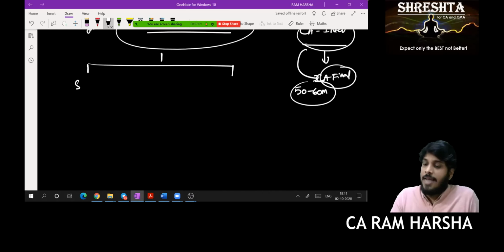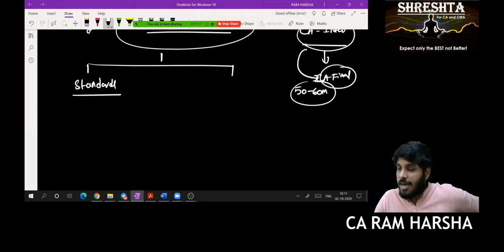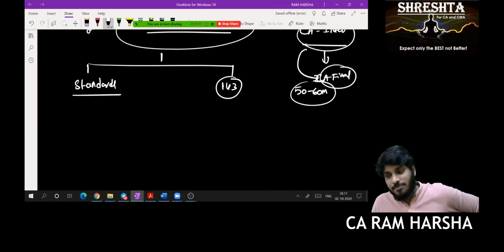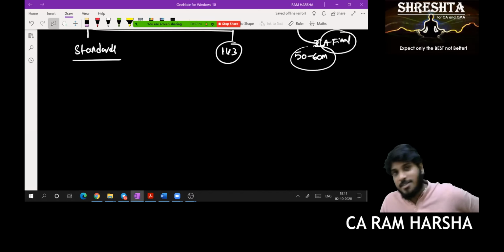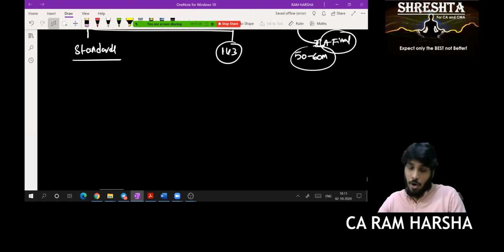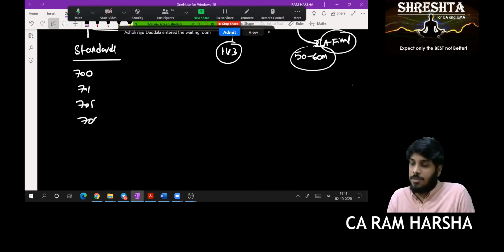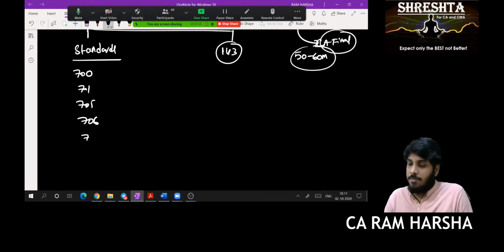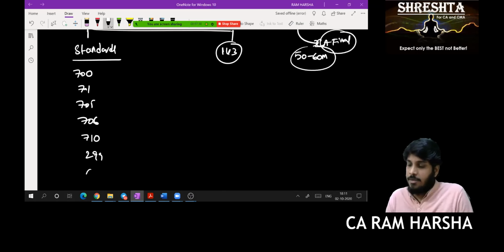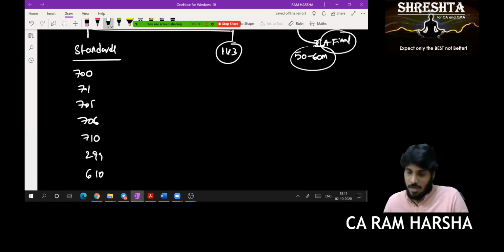One is standards relating to this chapter, and the other part is the section 143 requirements. Now, what are the standards that we need to cover in reporting? What standards are we covering under audit reporting? We are going to cover 700, 701, 705, 706, 710, 299, and 610. These are the 7 standards that we are going to cover in this segment.